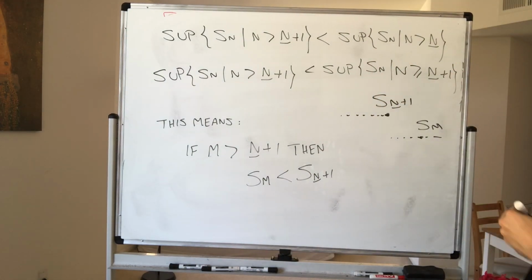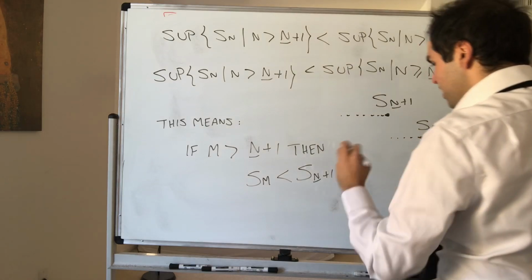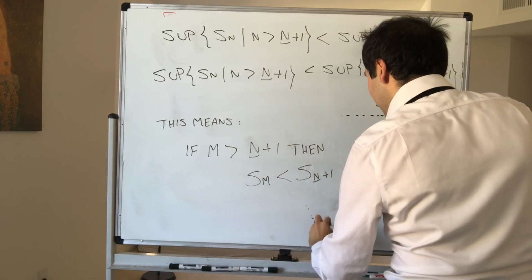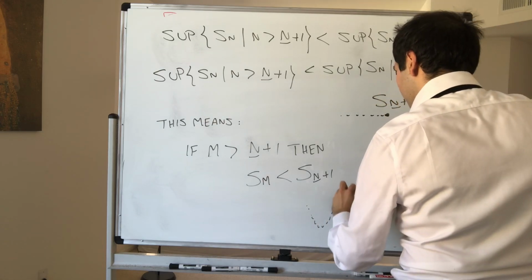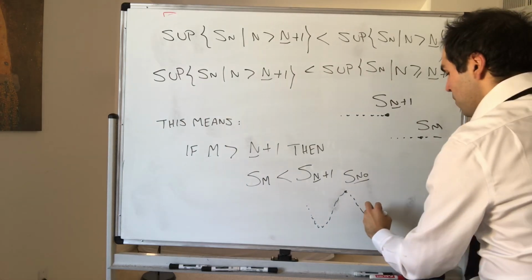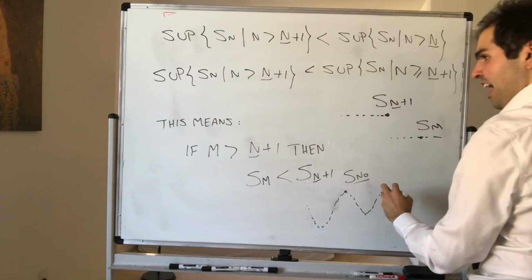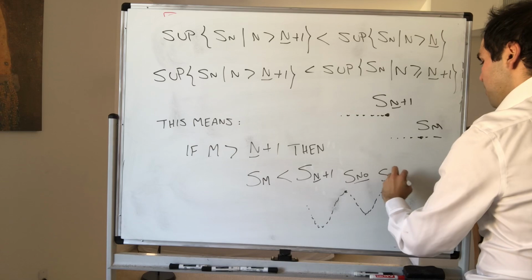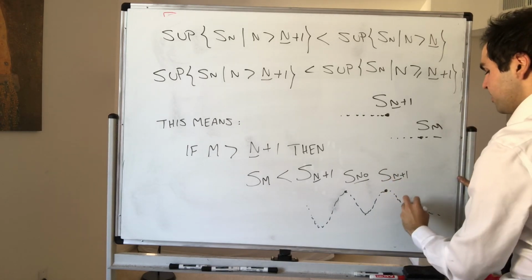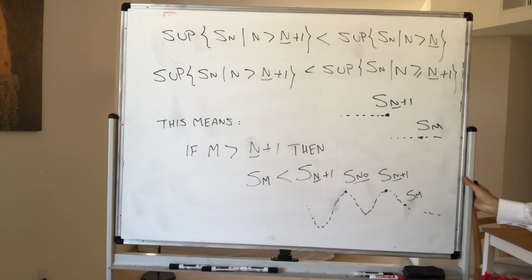But that's a huge issue. Why is that true? And why is that an issue? Because remember we said S capital N naught was the last dominant term. But this is really saying that S capital N plus 1 is a new dominant term, because this is saying that anything after S capital N plus 1 must be strictly worse.